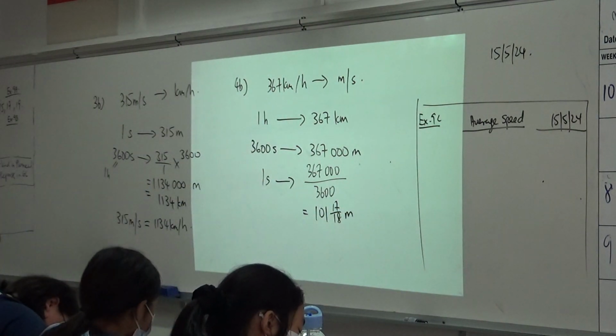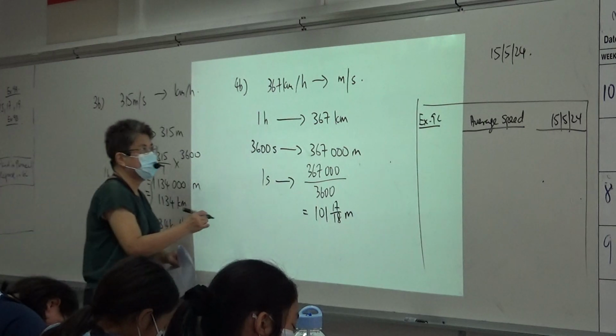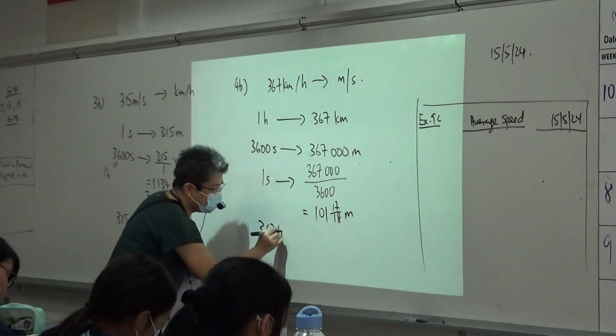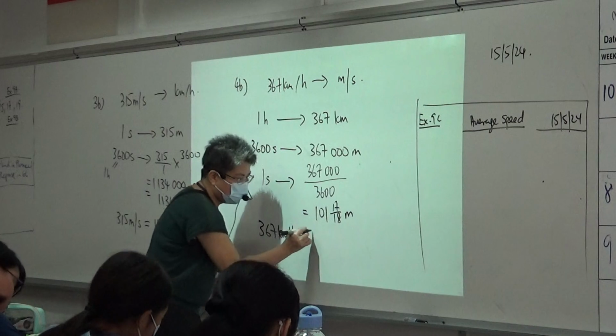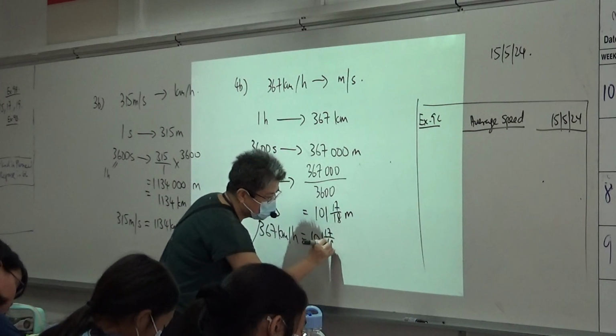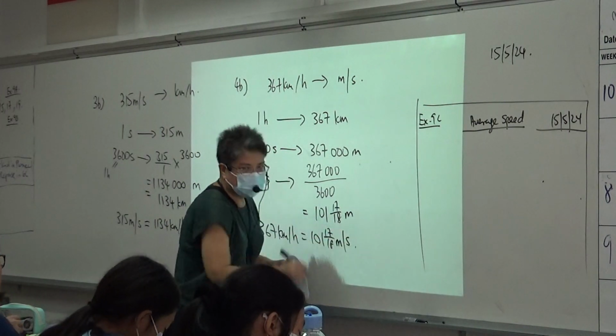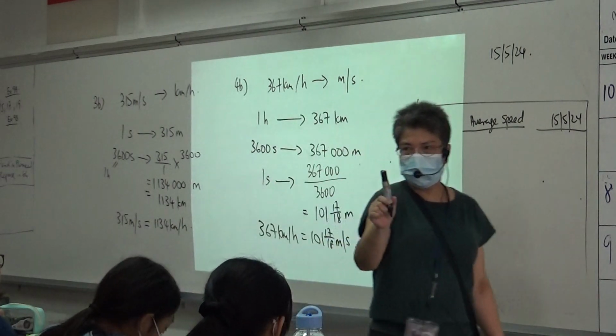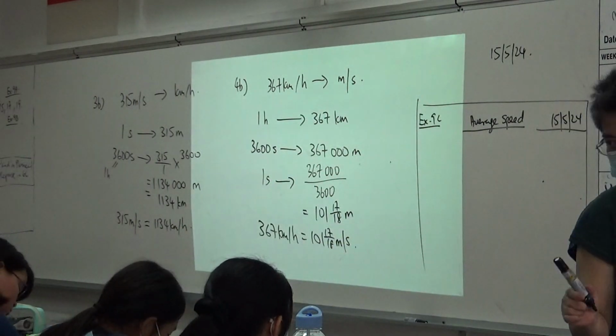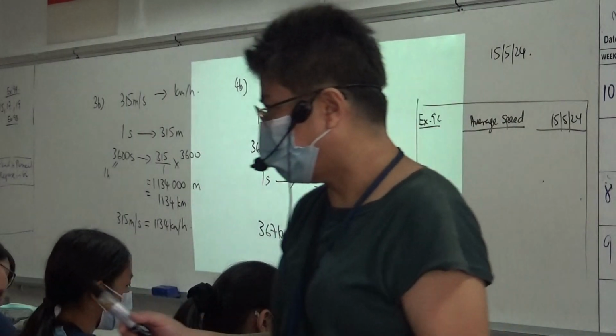Yeah. Correct. So, 367 kilometers per hour will be 101 and 17 over 18 meters per second. When I walk down, 3B and 4B must be on the full scale. Copy down. Now,